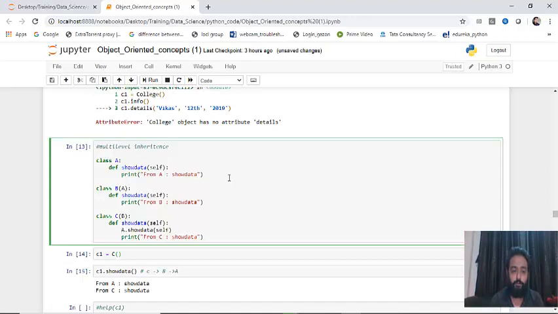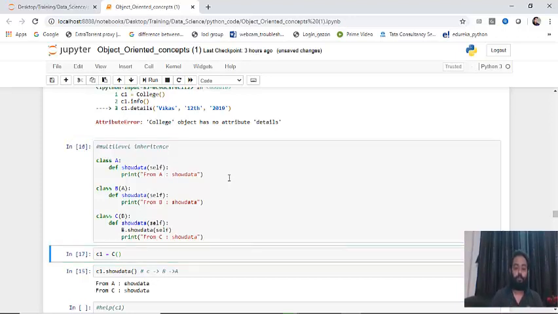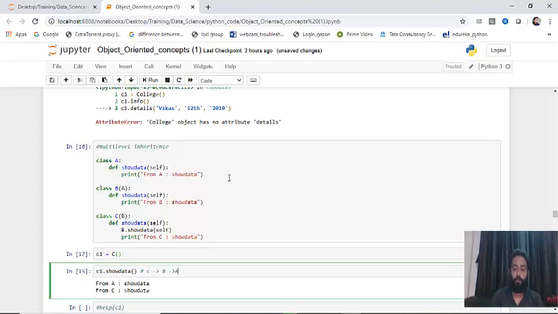Fine. So now if you had made this B, now it would show from B show data and from C show data. So this is how one class inherits from another class, and the second class inherits from the first class, and the third class inherits from the second class. There could be so many examples on it, and you can do so many hands-on on this.